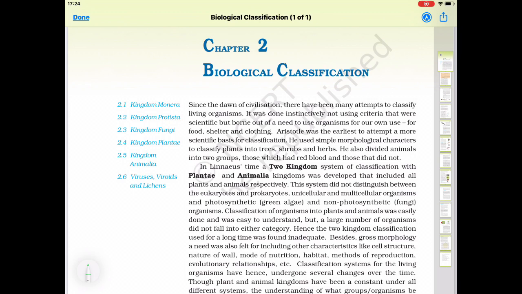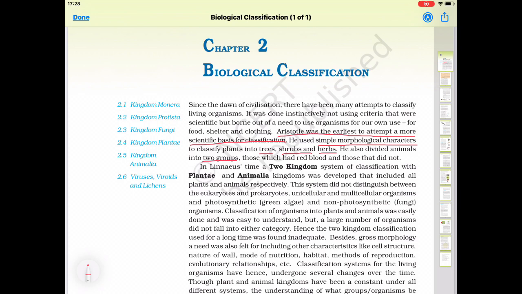Now, from the first page of your chapter, Aristotle was the first to attempt a more scientific basis for classification. He used simple morphological characters to classify plants into trees, shrubs, and herbs, and he divided animals into those which had red blood and those that did not. So Aristotle divided plants into three types: trees, shrubs, and herbs, and animals into those with red blood or without. Now, this was not accepted.